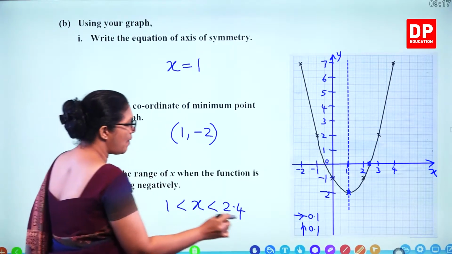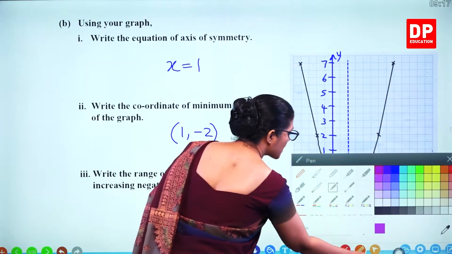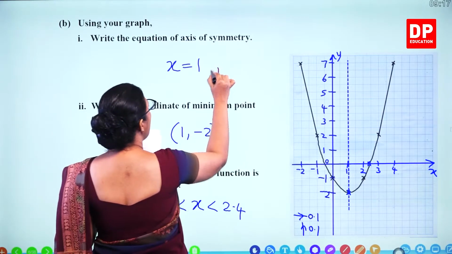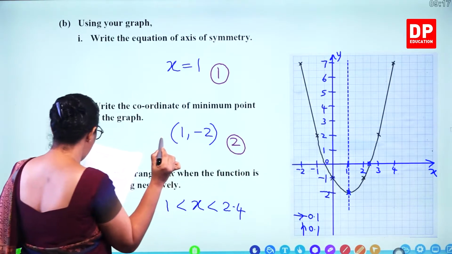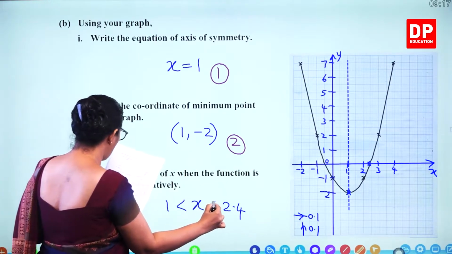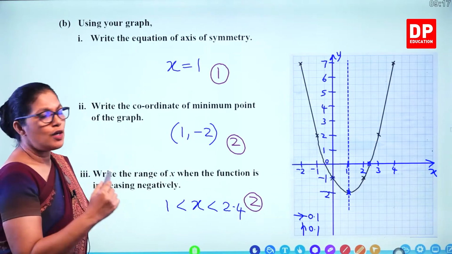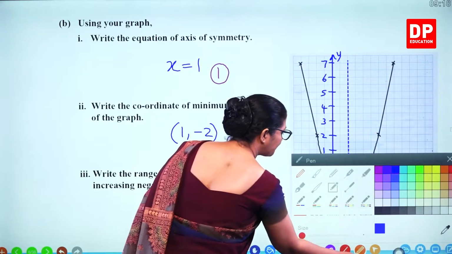So, how many marks? So, we gave already 5 marks. So, x equals 1, 1 mark, that is 6, 2 marks here, 8, and 1 to 2.4, another 2 marks, 10 marks for the whole question. Now, let us do the next one.